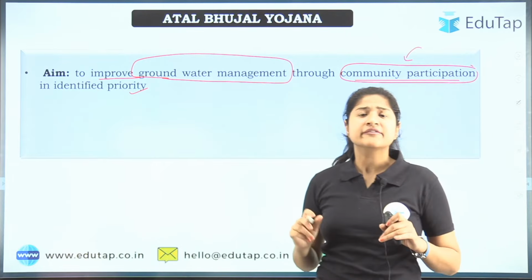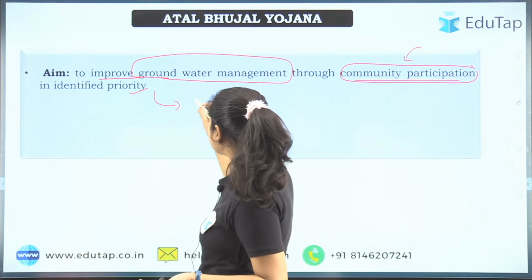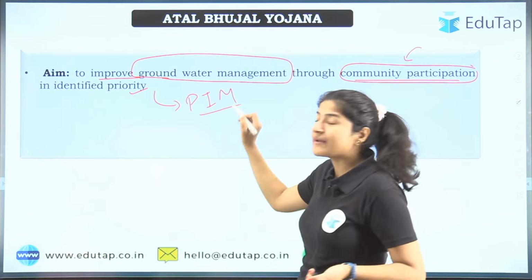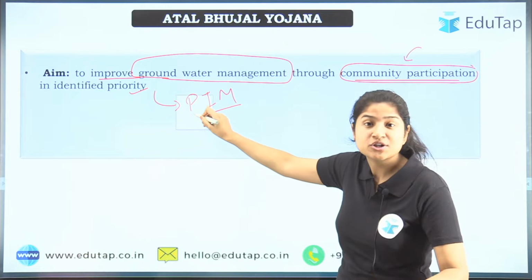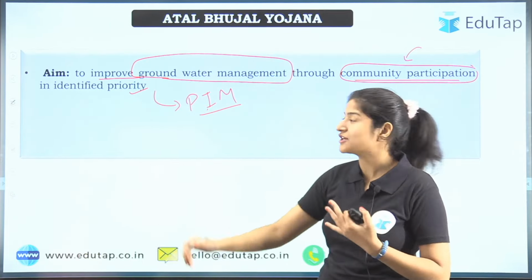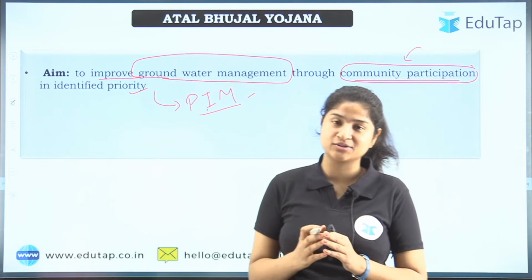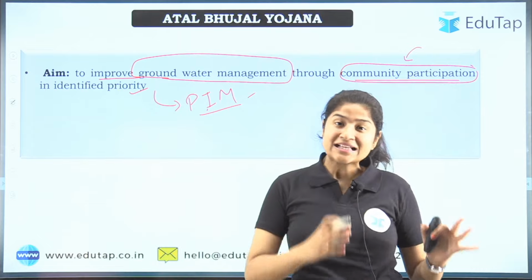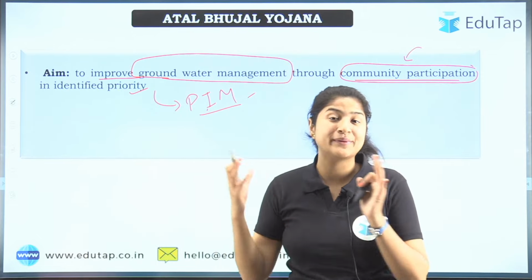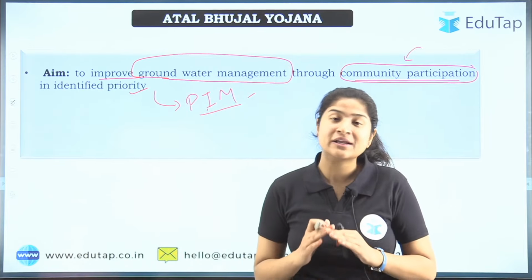Here we have different organizations that have already been formed. For example, one such is Participatory Irrigation Management. What happens in participatory? That is participation of someone. Irrigation is the artificial application of water, and management is the management. So what happens in participatory irrigation management? The government as well as the local people of the area where the irrigation water is needed or provided by the government are interdependent on each other.